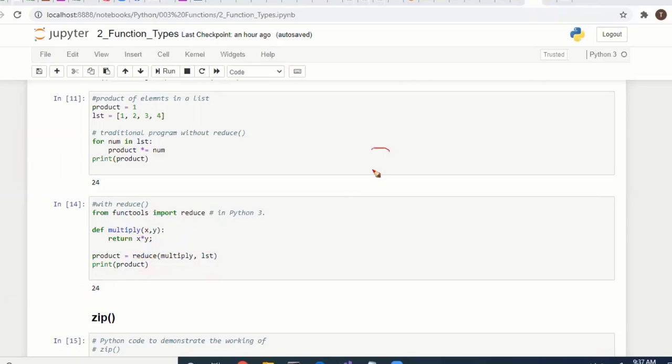If you have a list of items and you want to reduce it to a single item, or do some multiplications, that can be done with the reduce function. You can do this.